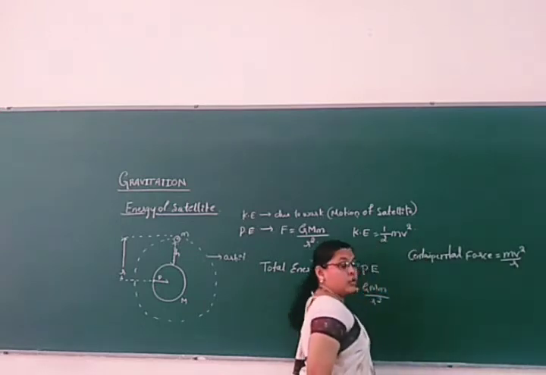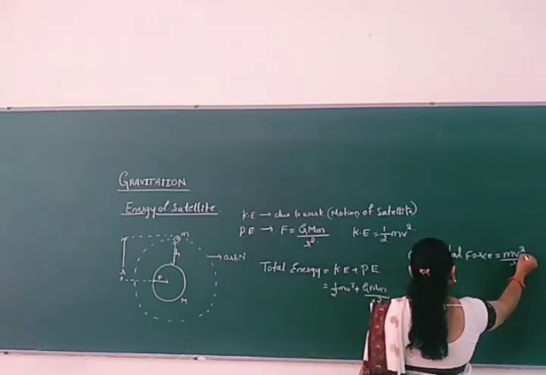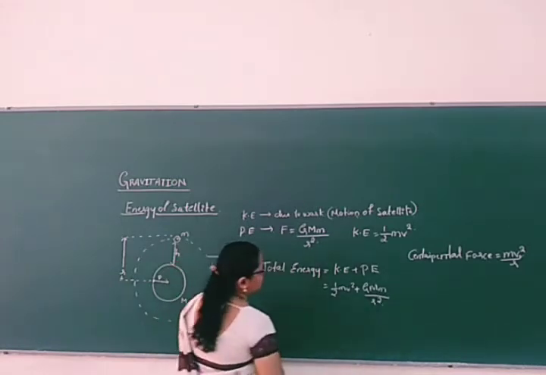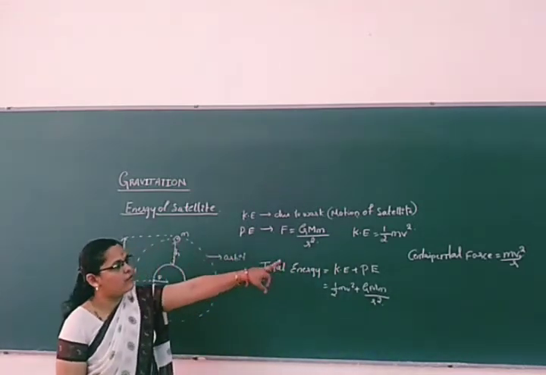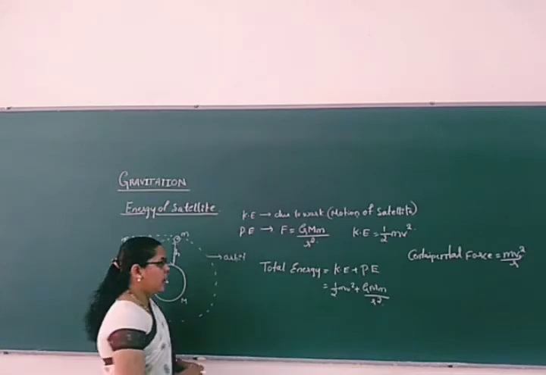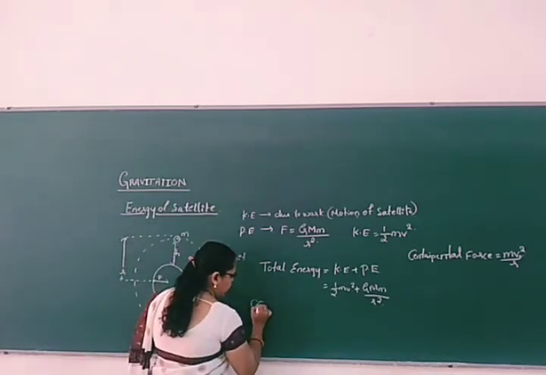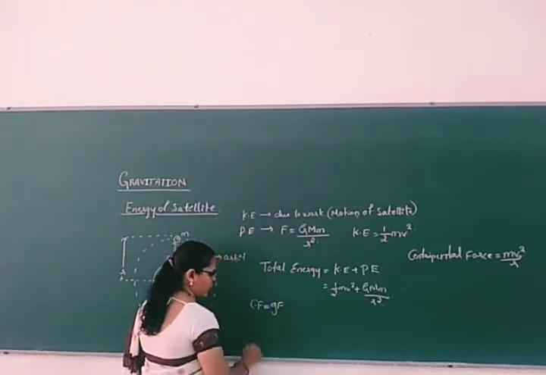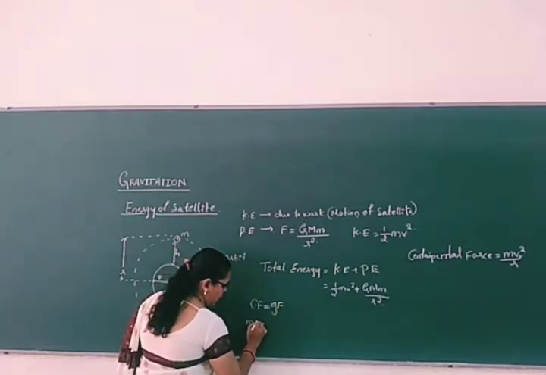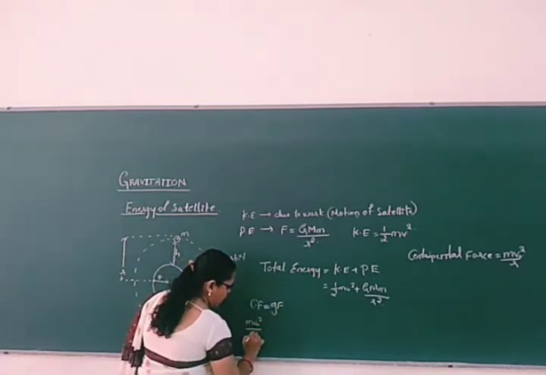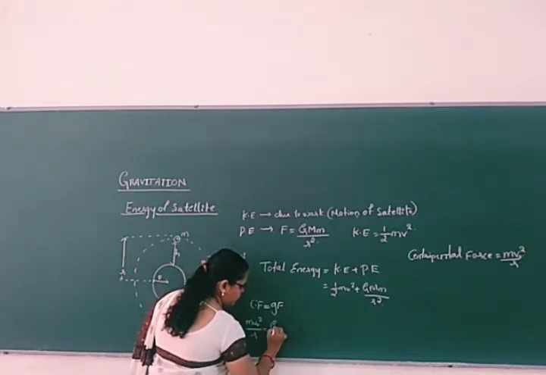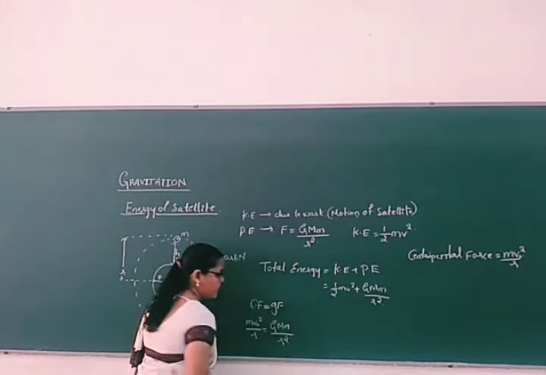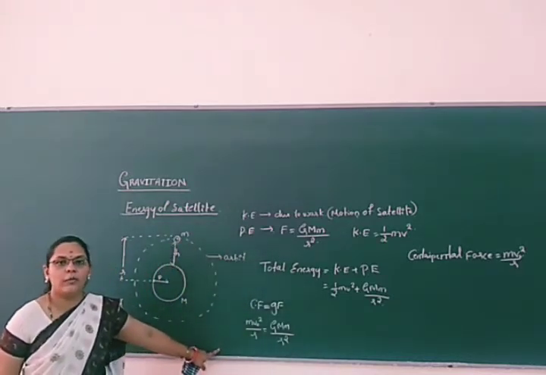So v0 means what here? Orbital velocity. We will take it. Right? Now, the centripetal force mv0 square by r is balanced by the gravitational force here. That is equal to GMm by r square here. Right? Clear? Got the point?